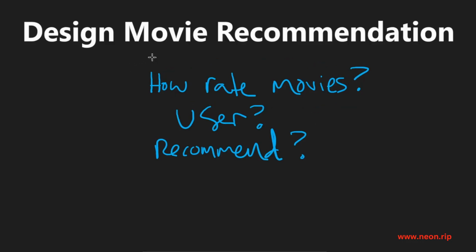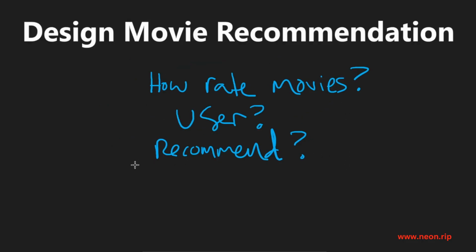Is it up to us how we want to calculate it, or is there a specific algorithm that we want to implement and we're going to design around that algorithm? Also, roughly how many movies and users are we even talking about? How many ratings are we talking about? I don't know how important this would be, but it might change the design in terms of how optimal we want our design to be.